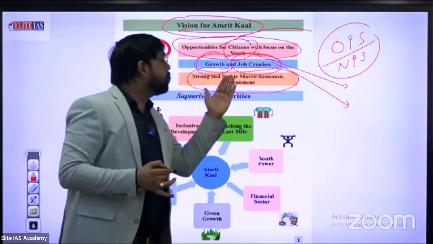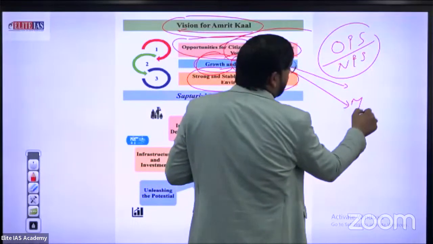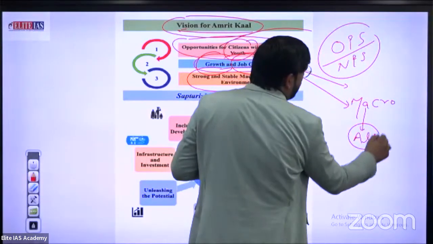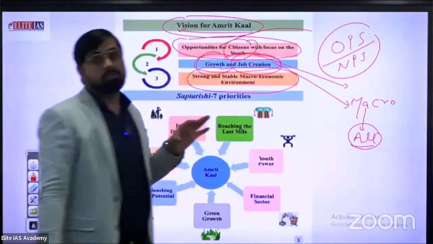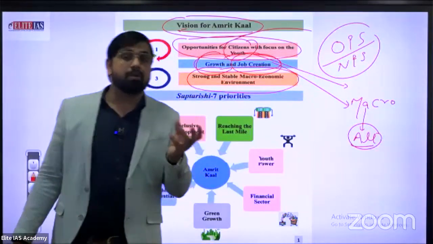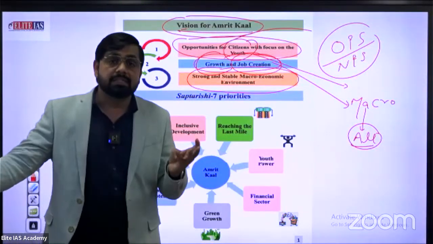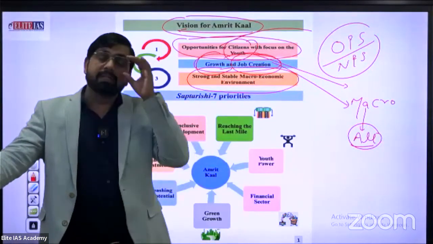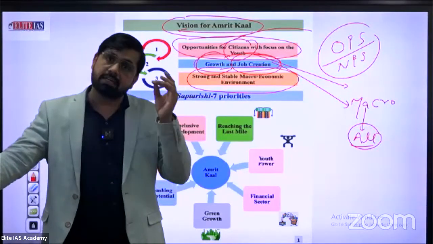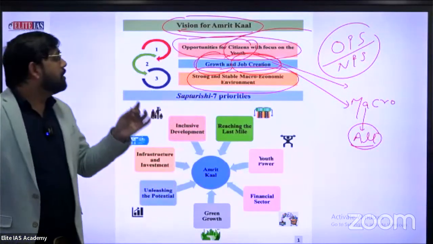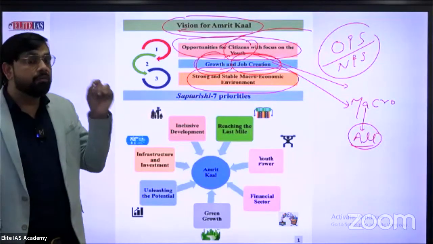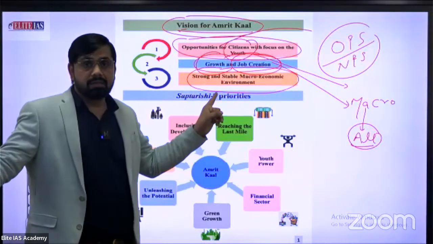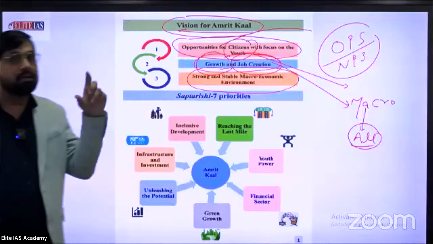When we discuss macro, the term macro, you know very well, indicates the aggregate or all. So under the macroeconomic environment, the major topics are unemployment, the health sector, the agriculture sector, the industrial sector, basic facilities, and the communication and infrastructure sector. Those are the main topics. So this is the vision of the government to make a strong and stable macroeconomic environment. These are the main 3 visions of the government under Amrit Kal.